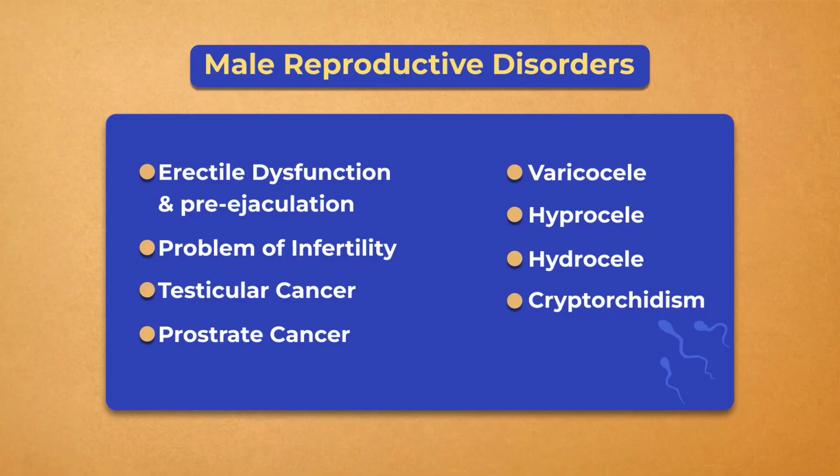Now, the last one is STIs, that is sexually transmitted infections. It could be chlamydia, a bacterial infection that can affect the urethra, rectum and throat. Then gonorrhea, a bacterial infection that can also affect the urethra, rectum or throat. Then syphilis, a bacterial infection that progresses through stages, starting with a painless sore.